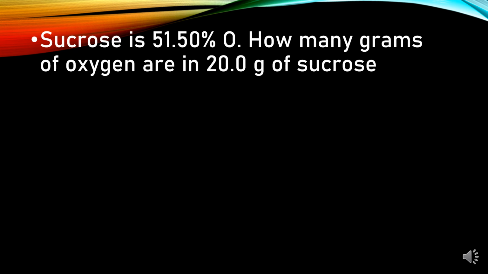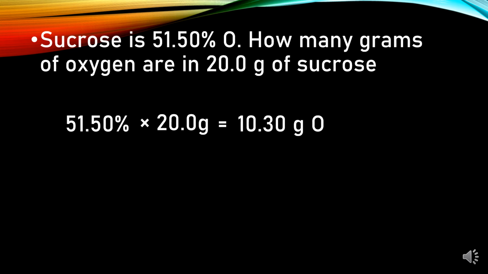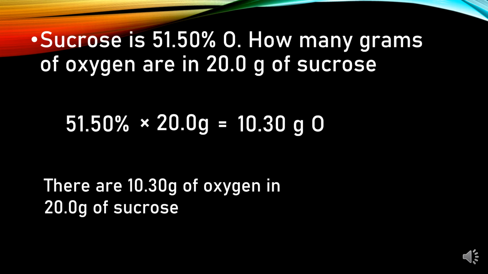Another problem: sucrose is 51.50% oxygen. How many grams of oxygen are in 20 grams of sucrose? To solve this problem, we multiply 51.50% by 20 grams, which is the total mass. This gives us 10.30 grams of oxygen. There are 10.30 grams of oxygen in 20 grams of sucrose.